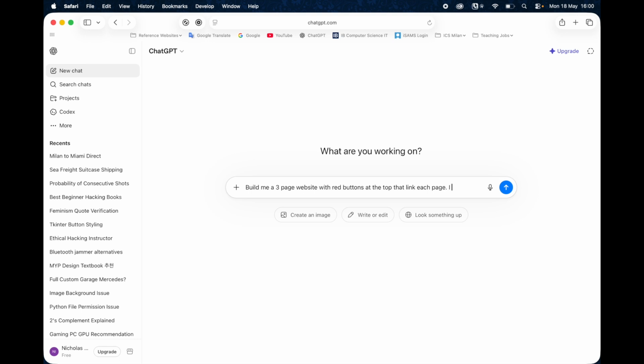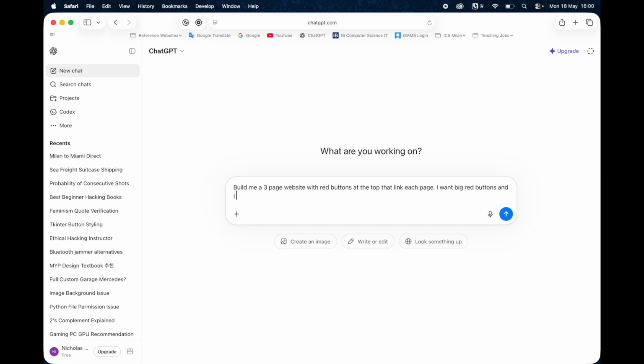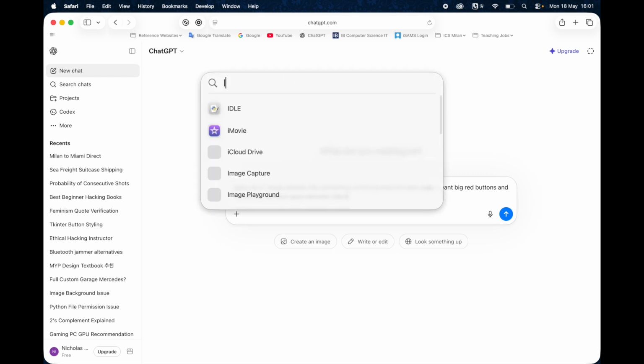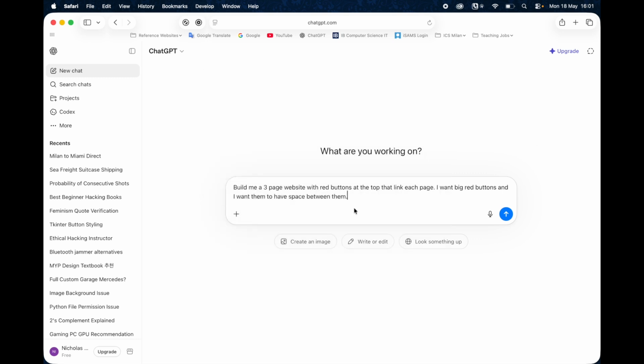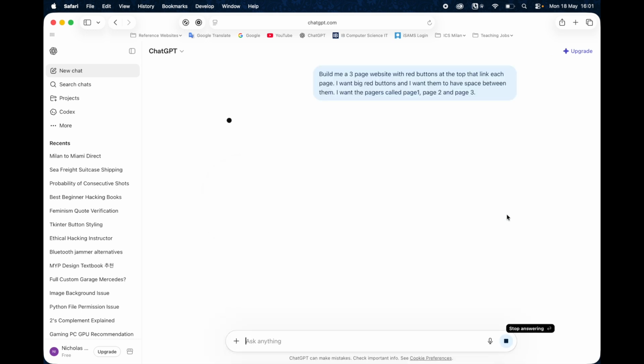full stop. I want big red buttons and I want them to have space between them. I want the pages called page 1, page 2, and page 3. Full stop. Go. Okay, so ChatGPT is great.